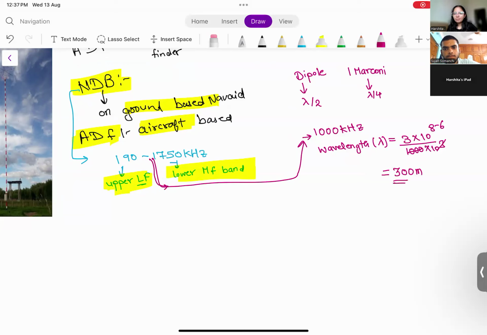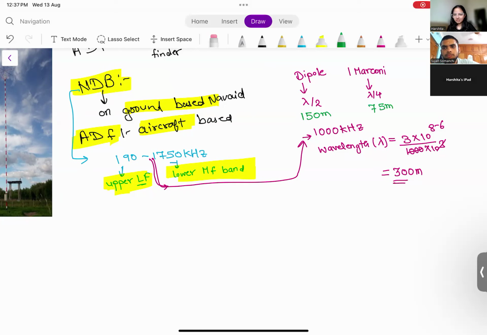If I use the dipole aerial and if I use the Marconi aerial, what is the length of antenna which I should use for dipole and for Marconi? Lambda by 2 and lambda by 4. That is 300 by 2, 150, and for Marconi, 75 meters.